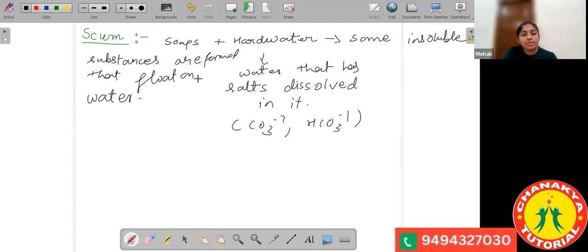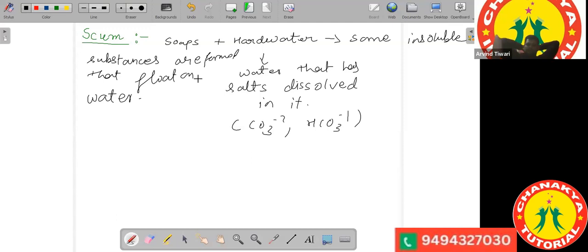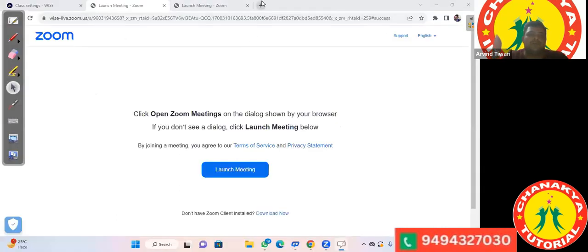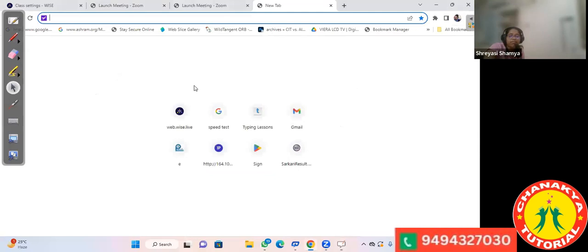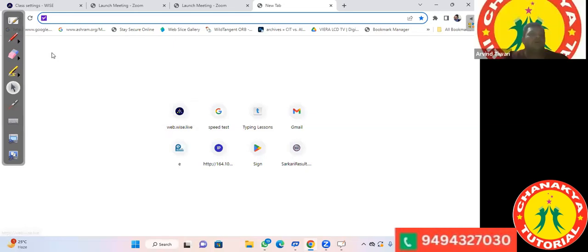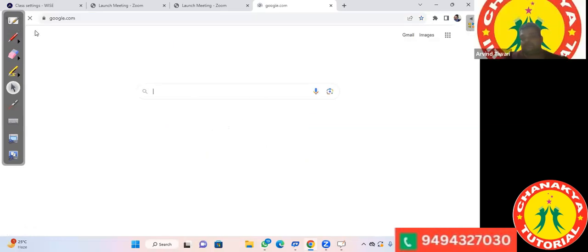Sir, can you give an example for scum? There is no example for scum. You can see the picture. I'll find some picture and show it to you. Sir, is it like the white particles left after we bath? Yeah, similar to that.